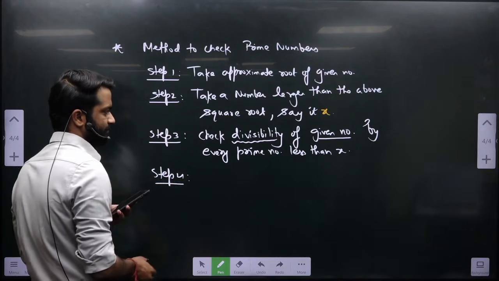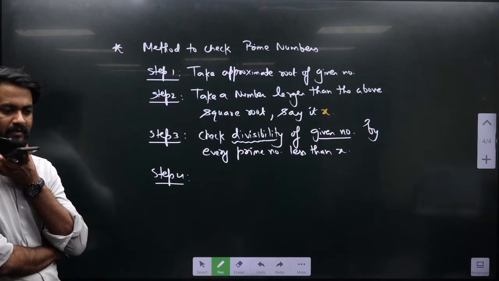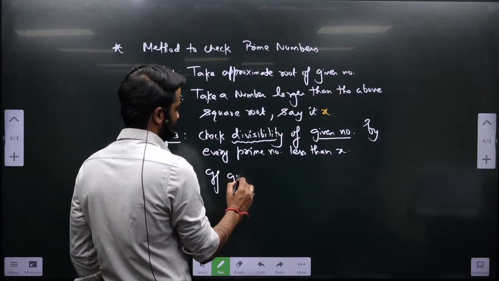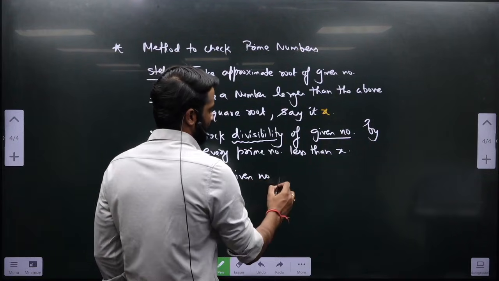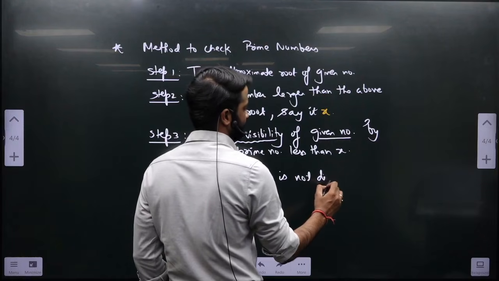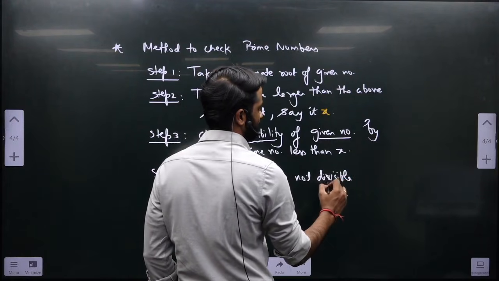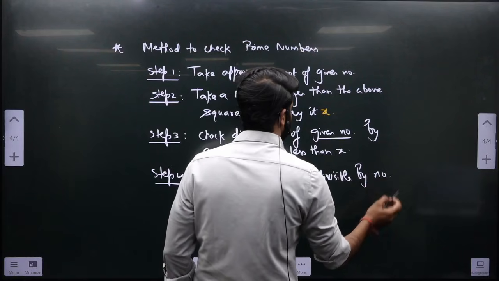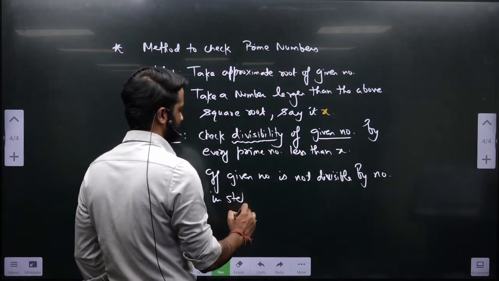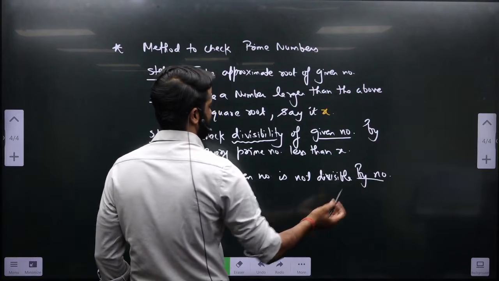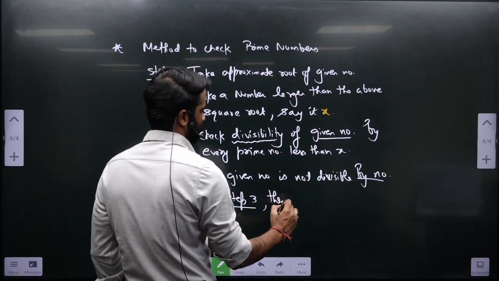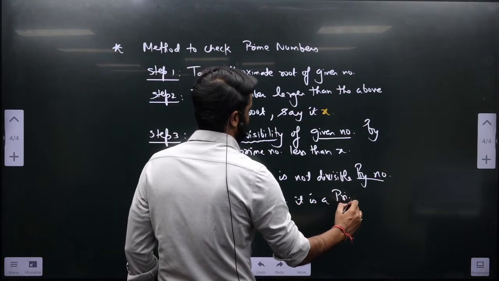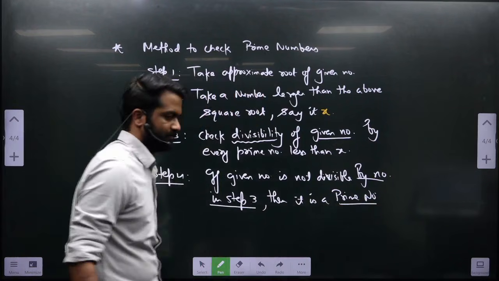Step 4: if the given number is not divisible by any number in step 3, then it is a prime number.